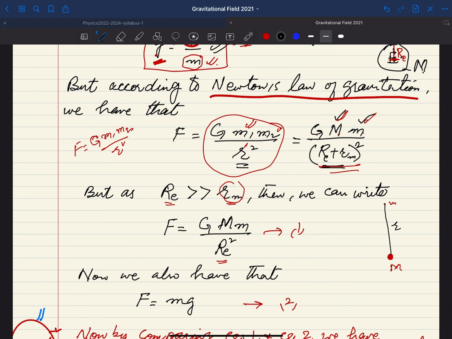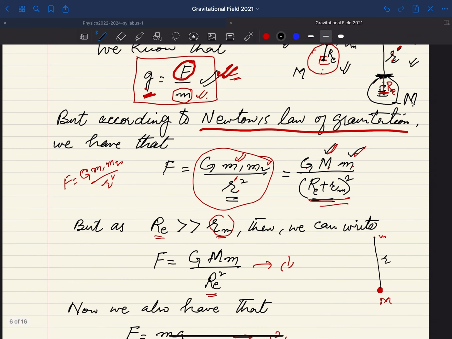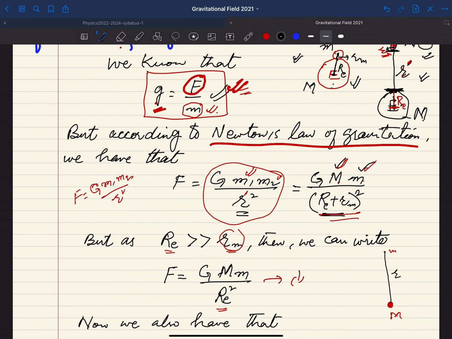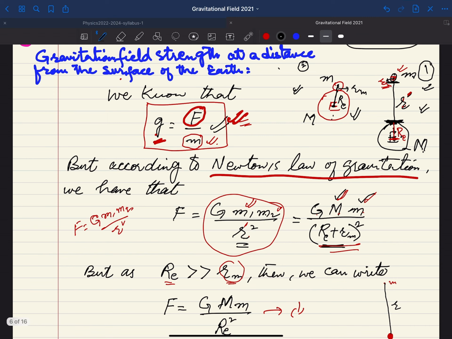And basically this Re you have to mention when you consider this distance, and if you have a distance r dash, then of course the value will be different. But if you consider the body at the surface of the earth, then you need not mention this r dash.